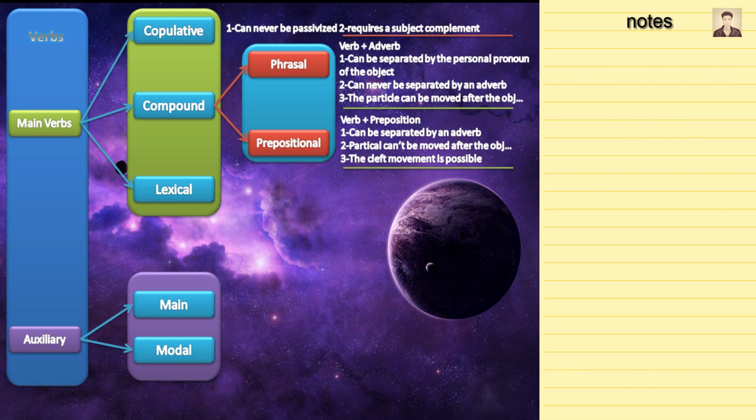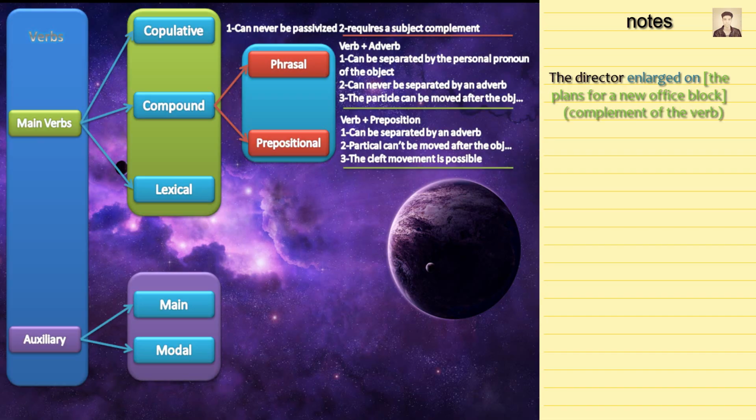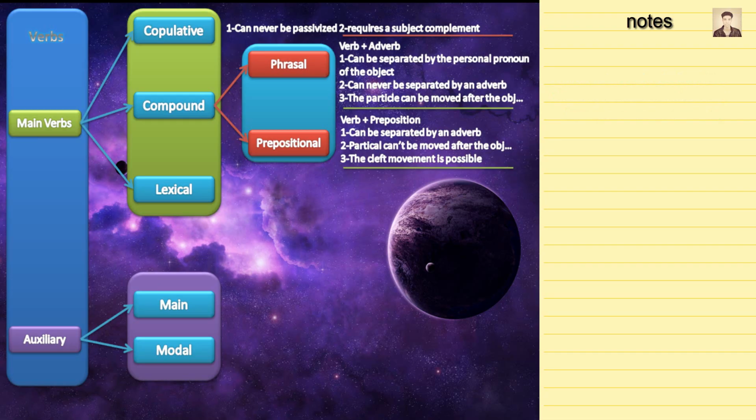Another thing I would like to mention, let's see an example. The director enlarged on the plans for a new office block. So enlarged on is a prepositional verb, and the plans for a new office block is called the complement of the verb. Another thing that has to be mentioned is there are some verbs that look like a compound verb, but they are neither phrasal nor prepositional.